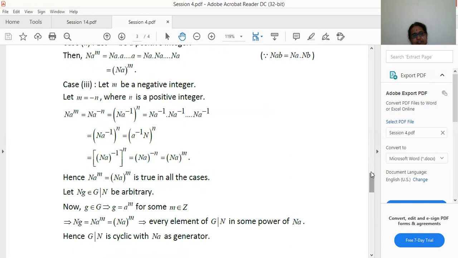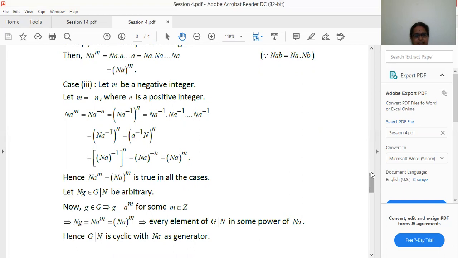Let Ng belongs to G by N be an arbitrary element. Element means here coset. Now g belongs to G implies g is equal to a power m for some m belongs to Z, because we are writing this since G is given to be cyclic. This implies Ng is equal to N a power m, that is (Na) whole power m.